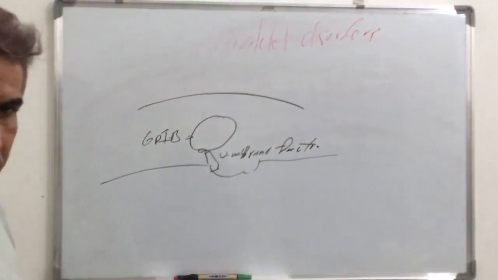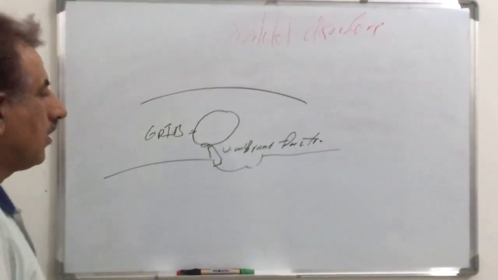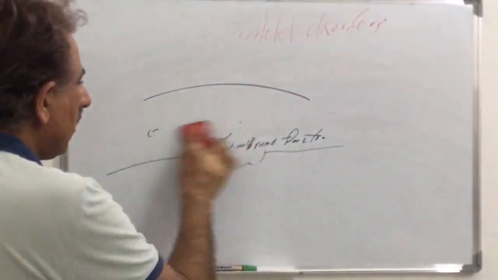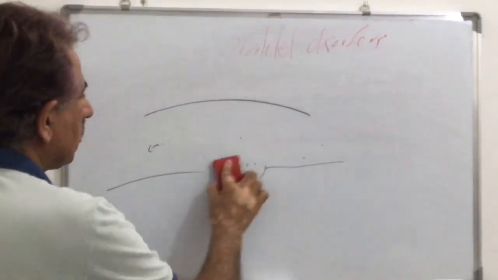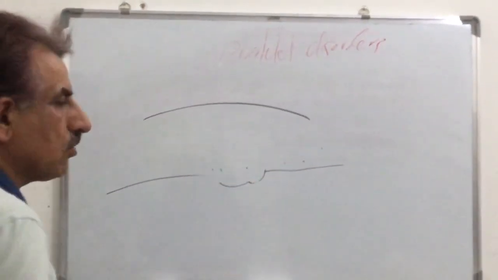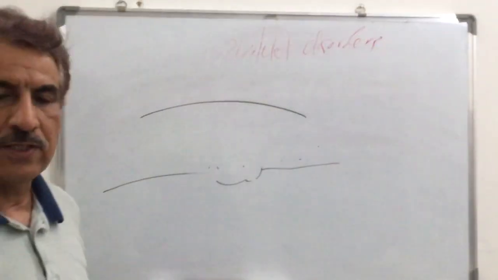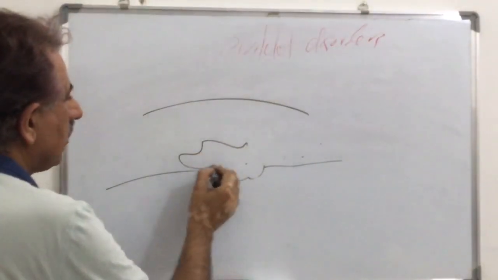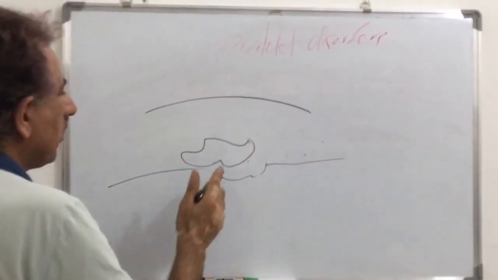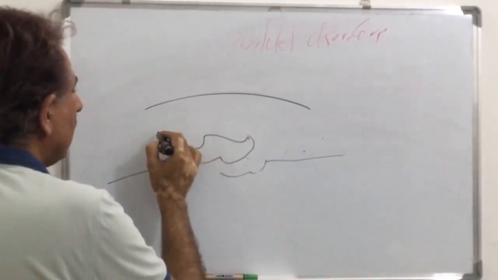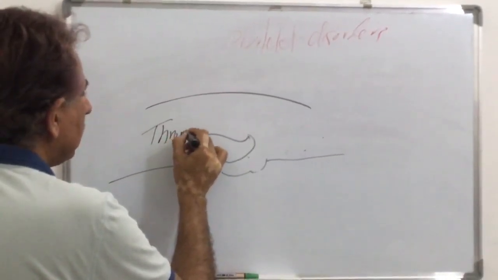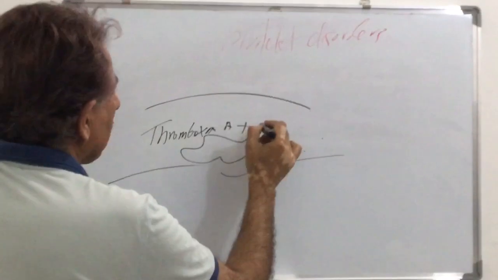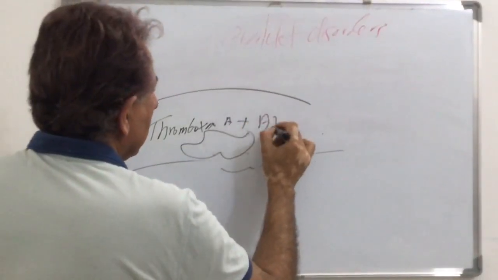Once the platelets adhere to the subendothelial tissue, they are activated, after von Willebrand factor attaches to glycoprotein 1b. Activation of the platelet makes it produce thromboxane A2 and ADP, adenosine diphosphate.